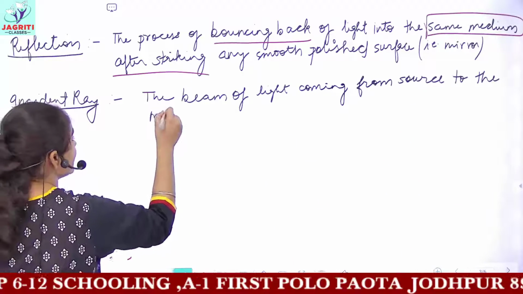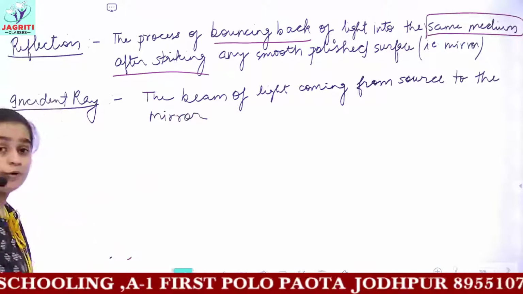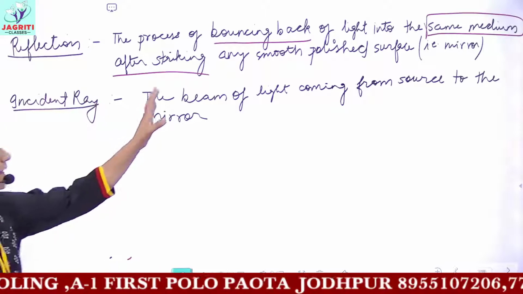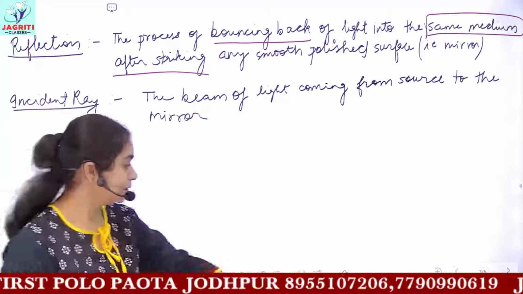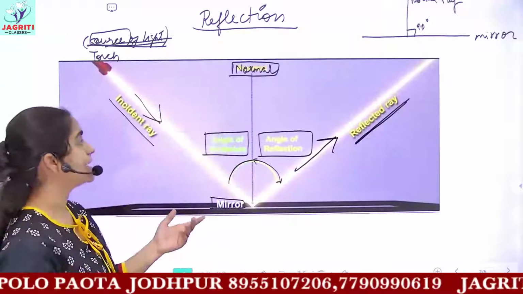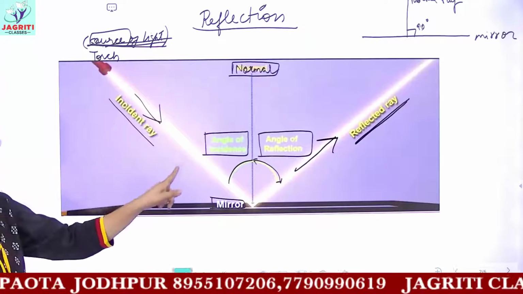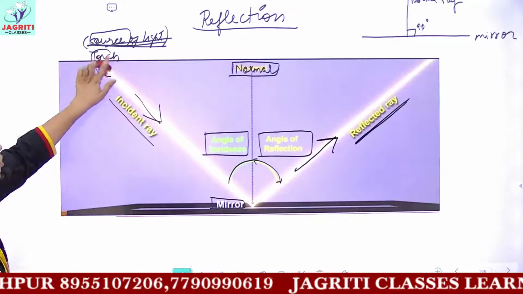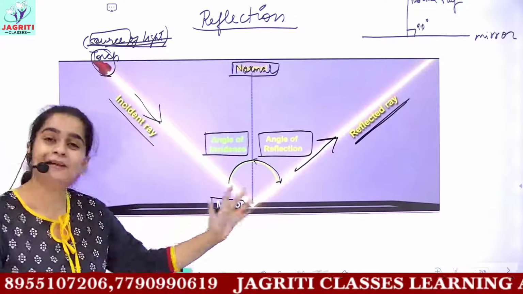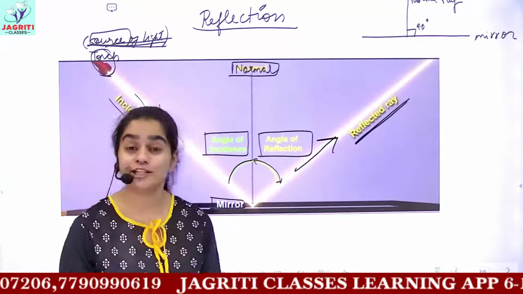This ray is called the incident ray. What I wrote is, incident ray is the beam of light coming from the source to the mirror. If you see in the previous diagram, this is your incident ray. So incident ray is the beam of light which is coming from the source, the torch, to the mirror. So this makes the definition of incident ray.